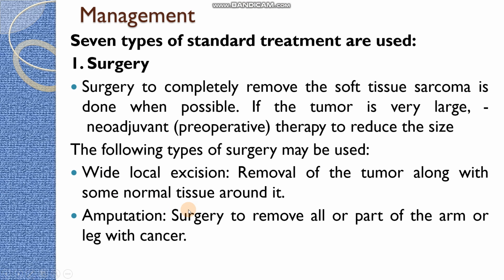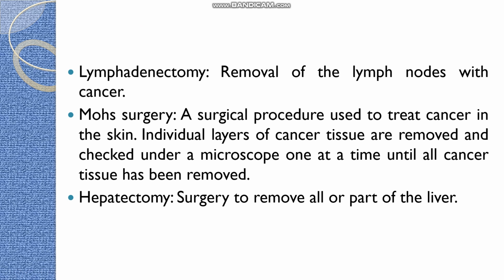Otherwise, amputation, surgery to remove all or a part of the arm or leg along with the cancer. We have already studied that the extremities are most commonly affected with sarcoma, so amputation is one of the commonest procedures in sarcomas. Otherwise, lymphadenectomy, removal of the lymph nodes along with the cancer, in order to avoid the risk of spreading.